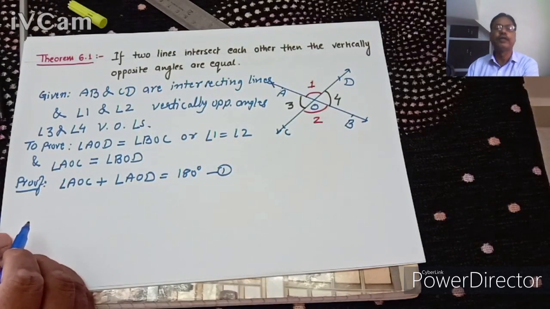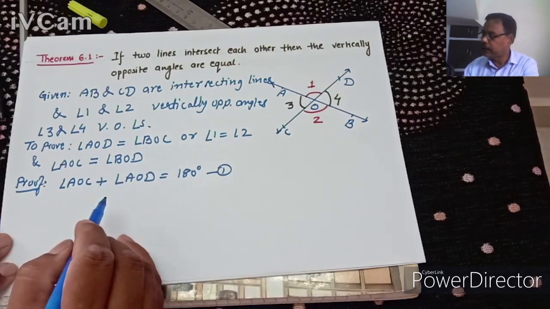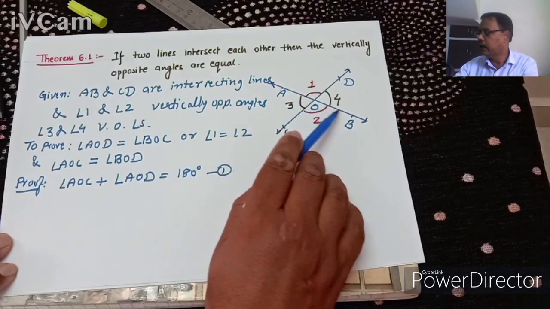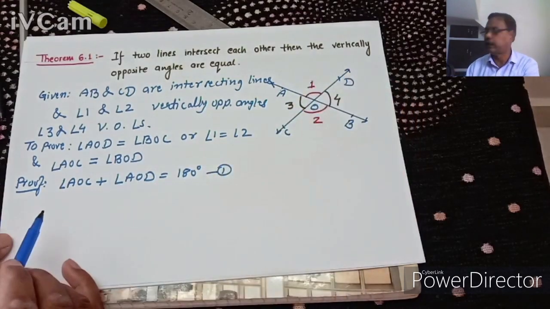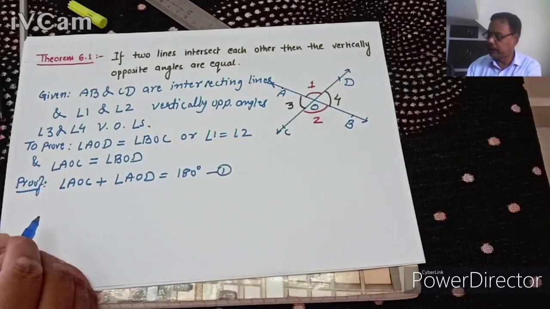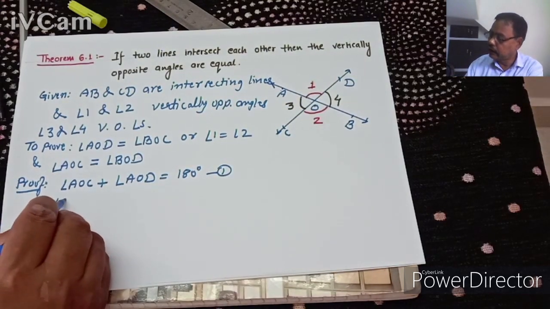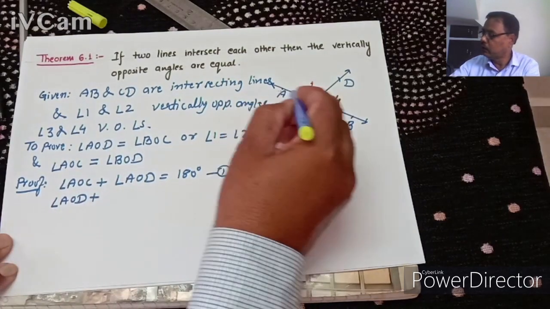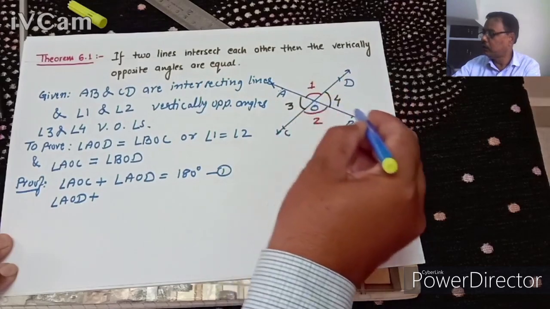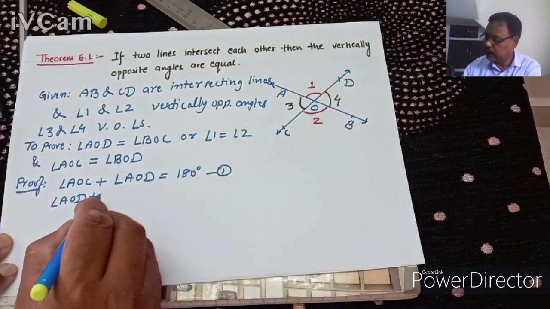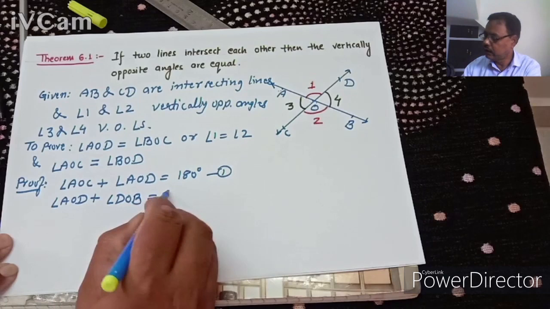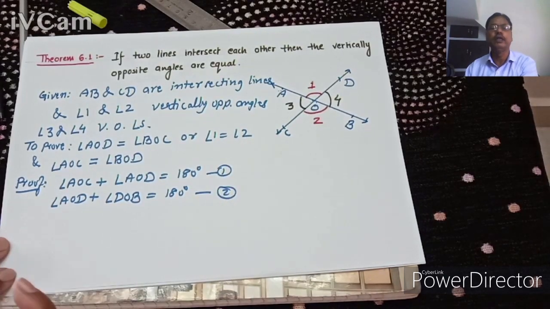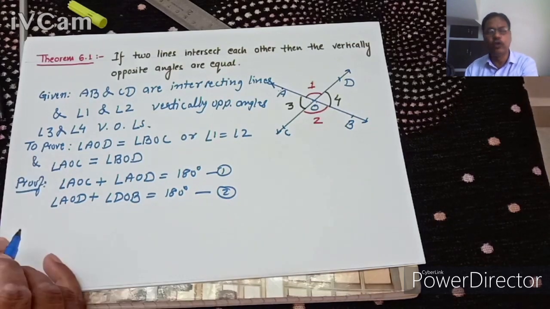Similarly, now we are going to apply the linear pair again. We are treating a line AOB and a ray OD standing on it. So again they are forming a linear pair. So we can say that angle AOD plus angle DOB is also equal to 180 degrees, because they are forming a linear pair by the axiom.